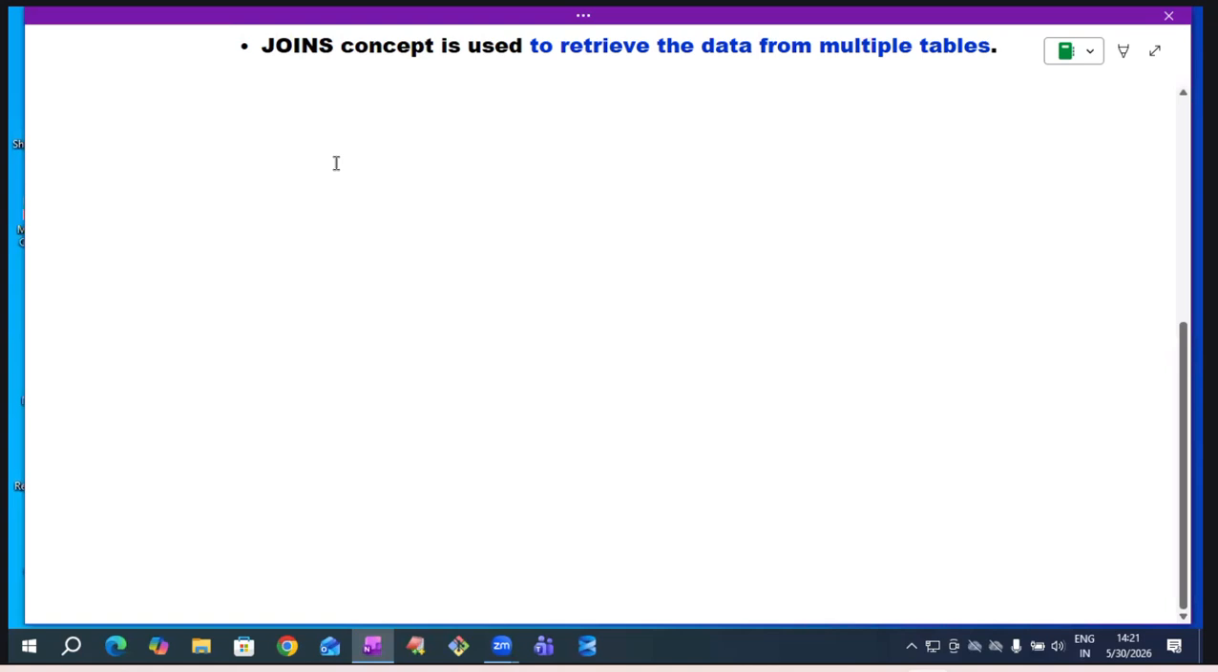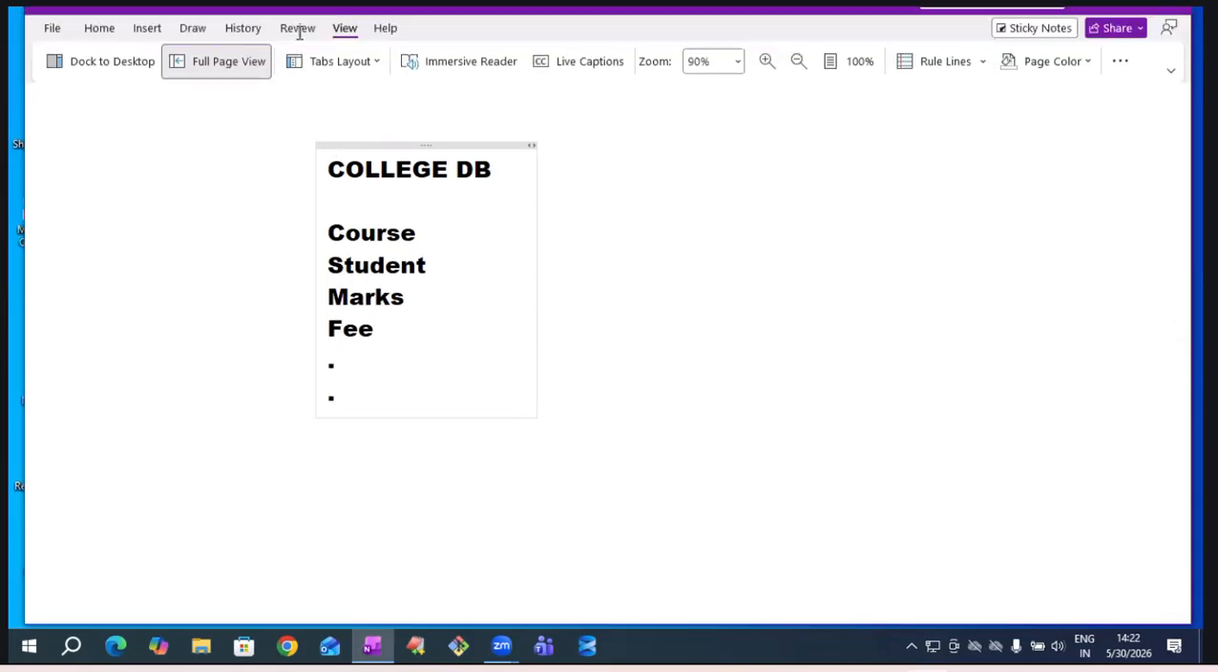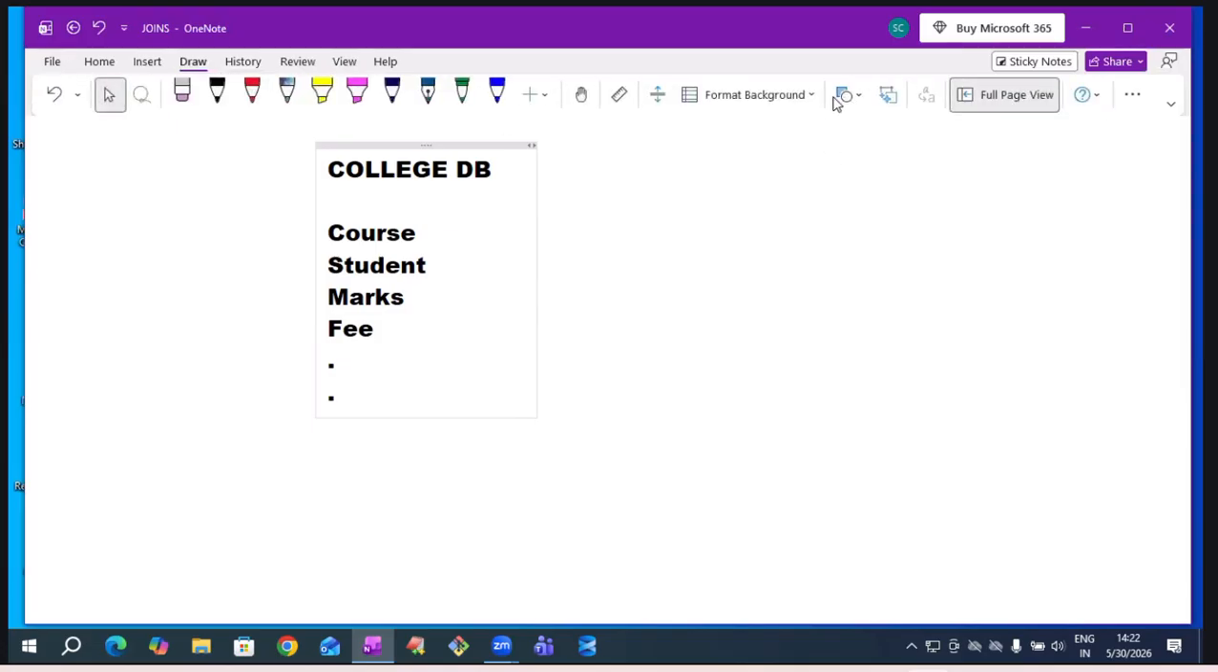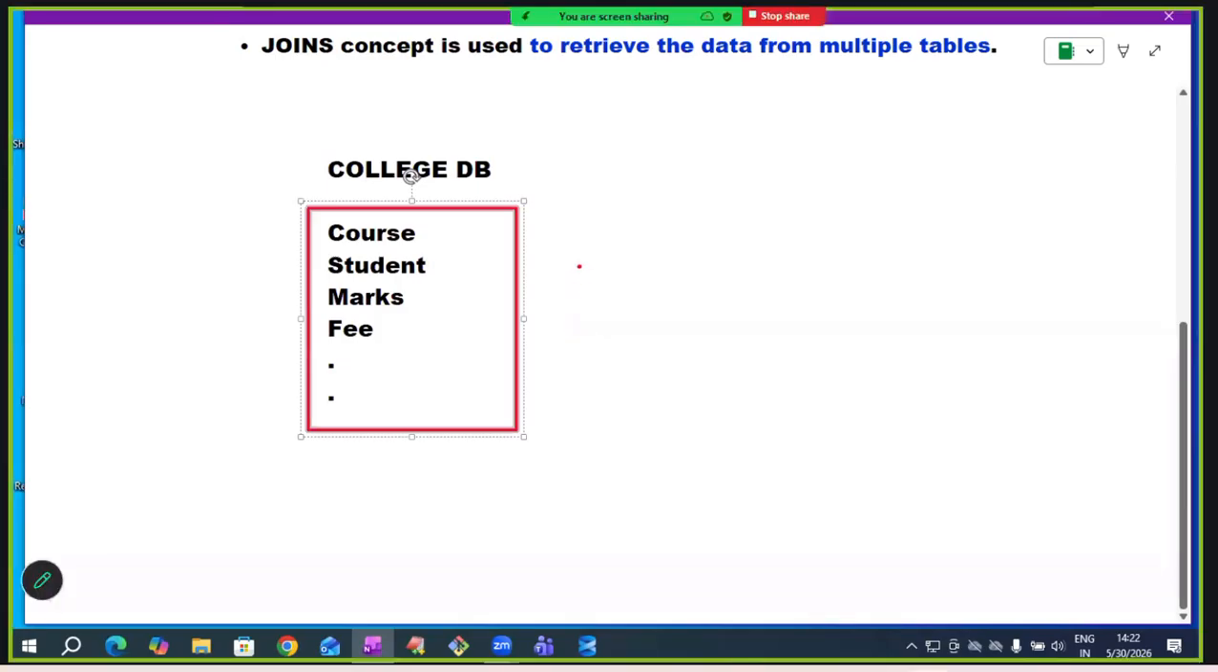A database contains multiple tables. If you take a college database, the college offers courses, and the course details are maintained in the course table. Student details are maintained in the student table, marks details in the marks table, and fee details in the fee table. Sometimes we need to get data from multiple tables, so we use the joins concept.